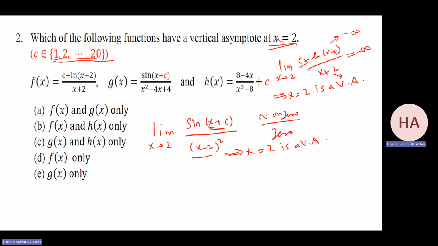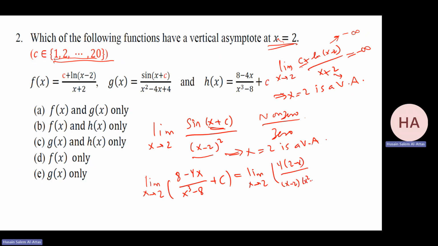Now the last one, as x goes to 2 of h of x, which is 8 minus 4x over x cubed minus 8 plus c. I need to simplify the first expression. For 8 minus 4x, I have 2 minus x. Here I have x minus 2 times x squared plus 2x plus 4, plus c.